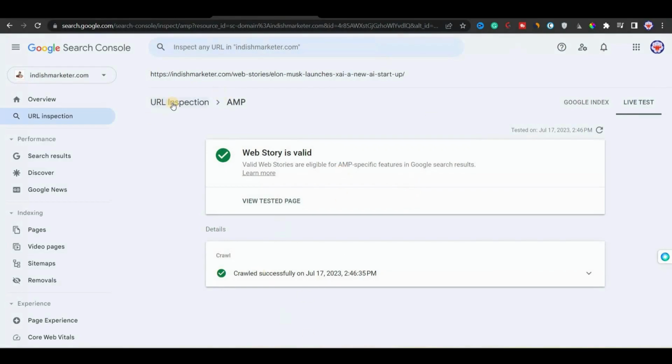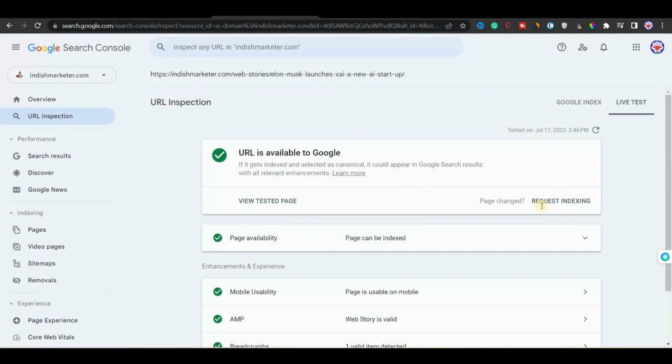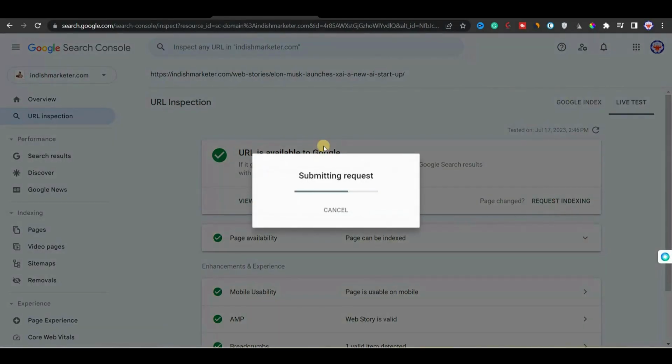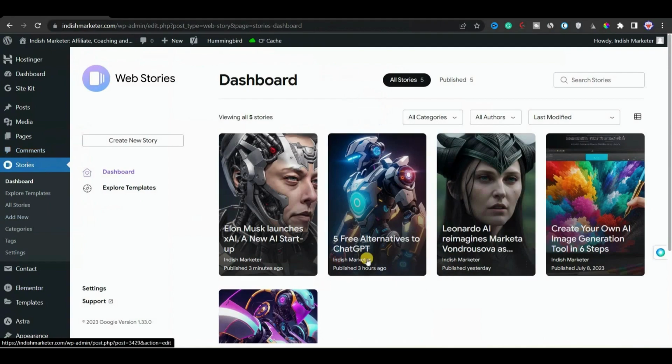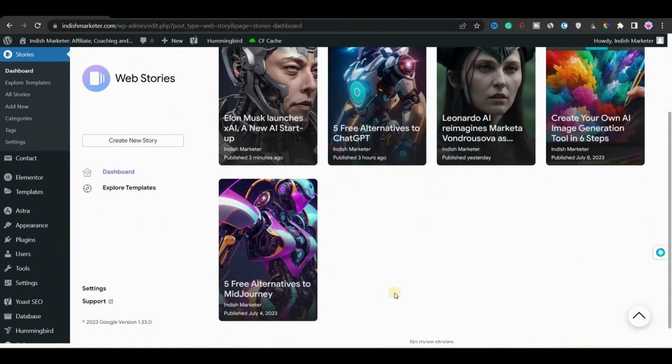In the AMP section, you can see that the web story is valid. So it is a valid web story, and we are good to go. We have no problem with that. So that's what we needed. Now we'll click on request indexing. After that, if you think you need any kind of change, you can come back to the web story and edit and update it.